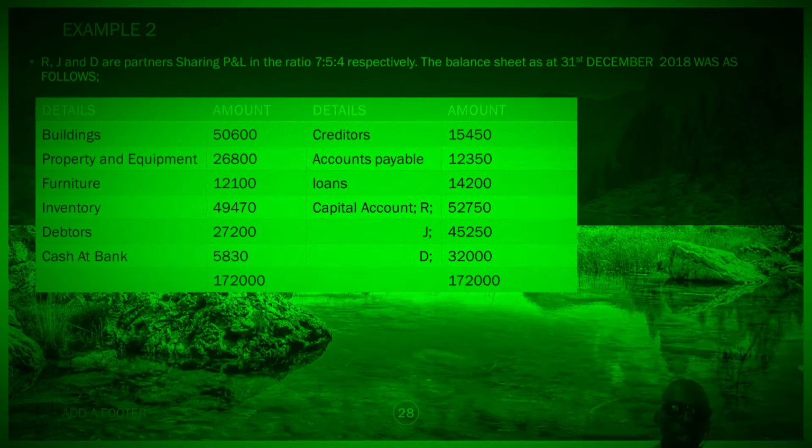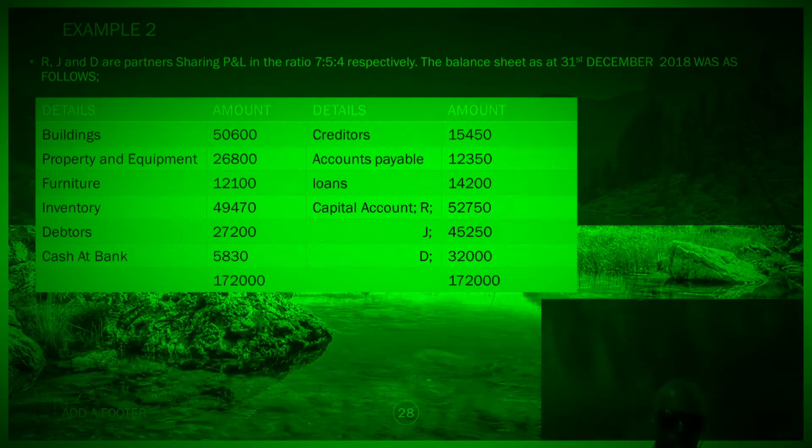Cash at bank is 5,830. Creditors 15,450, accounts payable 12,350, loans 12,400. Capital account for R is 52,750, J 45,250, and D 2,000.